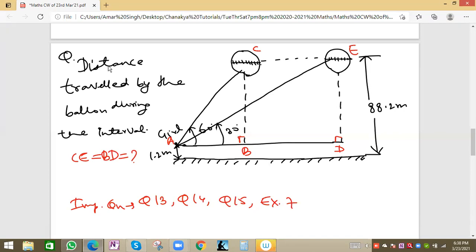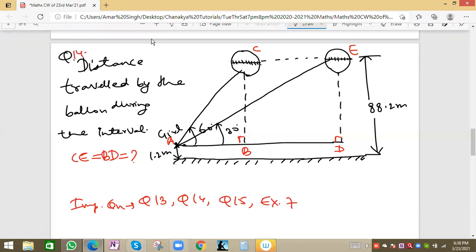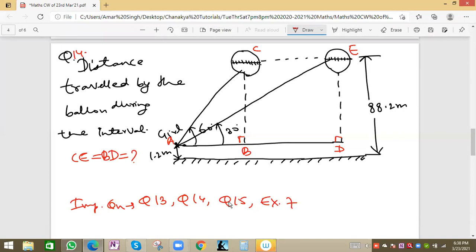This is question number 14 from your book. After this question, we'll see 13, 15, and example 7 also.